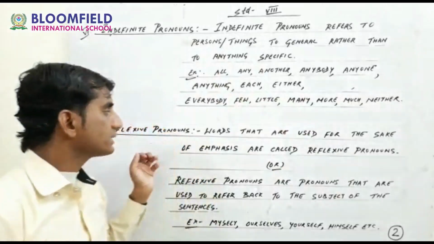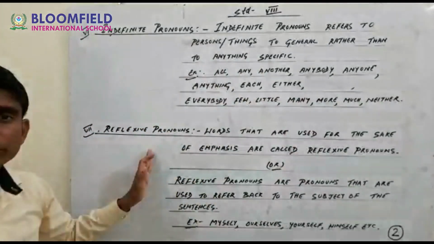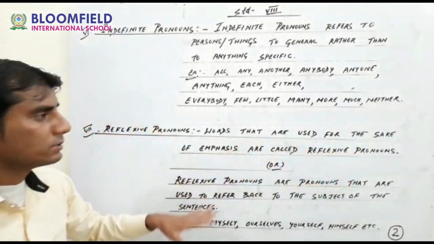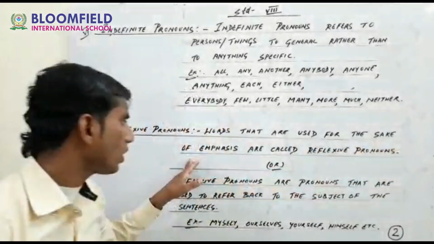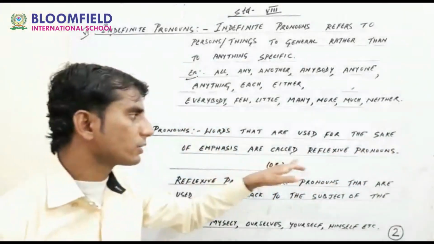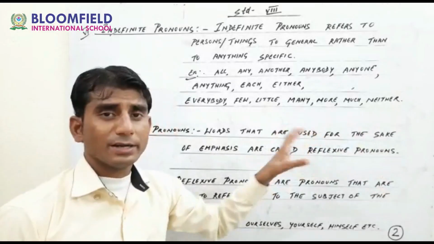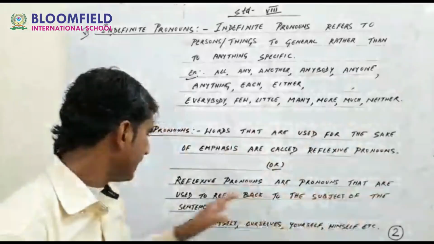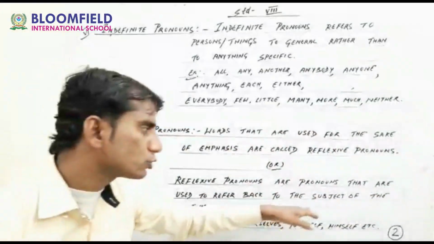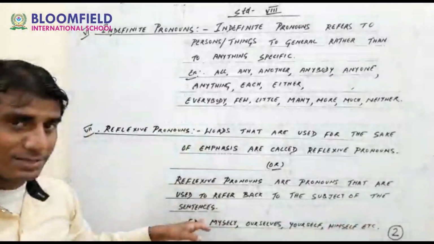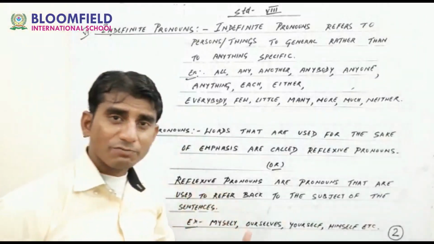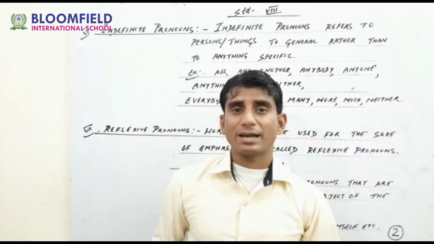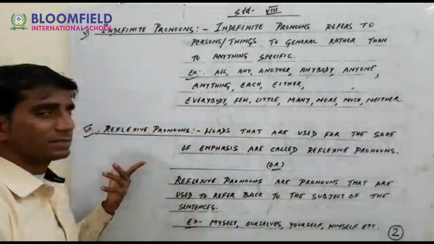Okay. Next is reflexive pronouns. Even the reflexive pronouns are very easy, guys. Words that are used for the sake of emphasis are called reflexive pronouns. Or another definition I have mentioned here. Reflexive pronouns are pronouns that are used to refer back to the subject of the sentence. For example, myself, ourselves, yourself, himself, herself. These are the examples of reflexive pronouns.